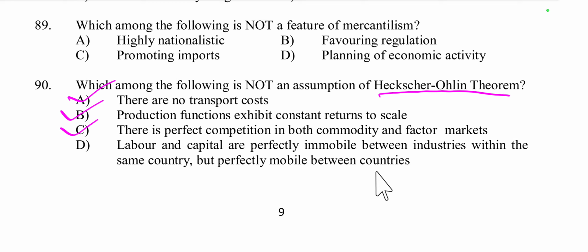No, this is the reverse concept. So this is not correct, because we know that the correct assumption is factors are perfectly mobile within a country and immobile between countries. Here, immobile between the industries is incorrect. Mobile between the industries within the same country, but perfectly immobile between the countries should be the right answer. So the wrong answer is option D. So not an assumption is option D.